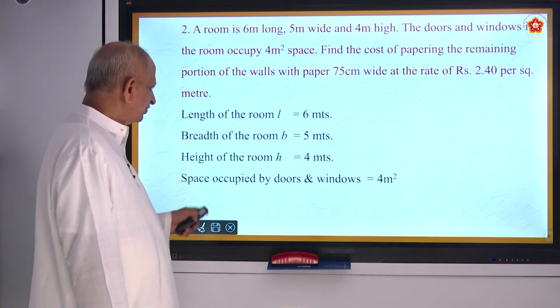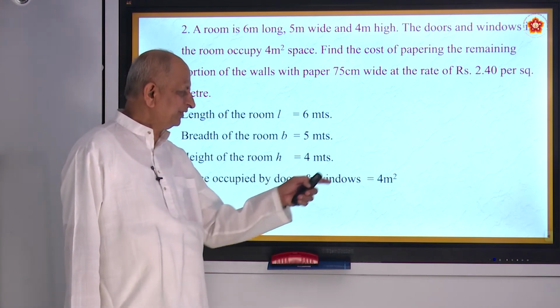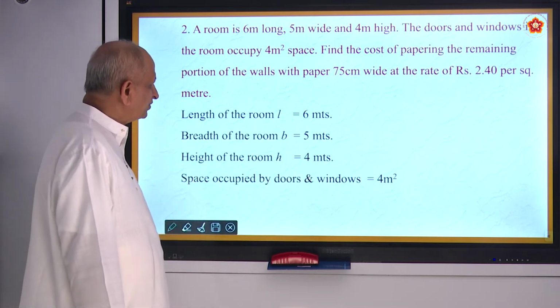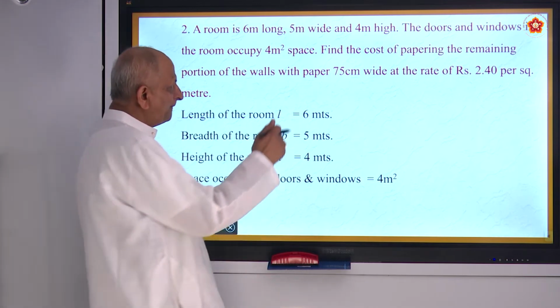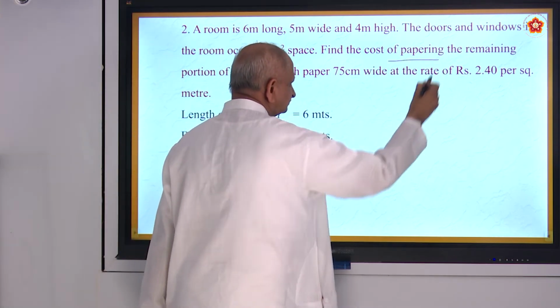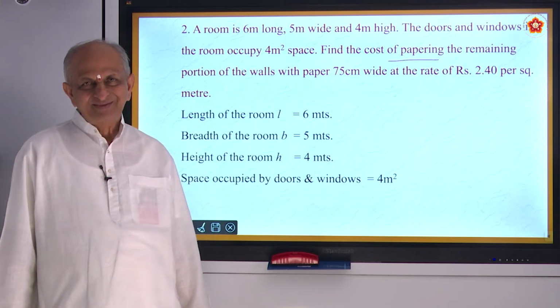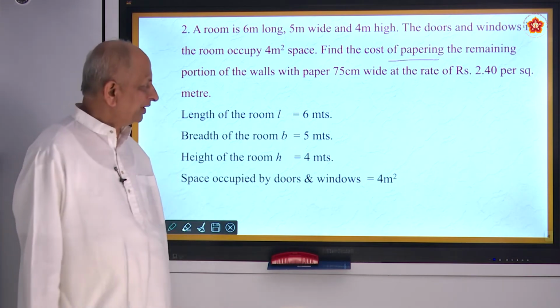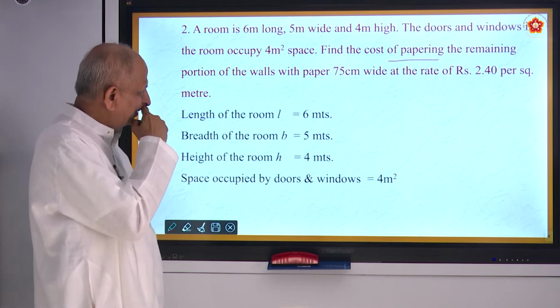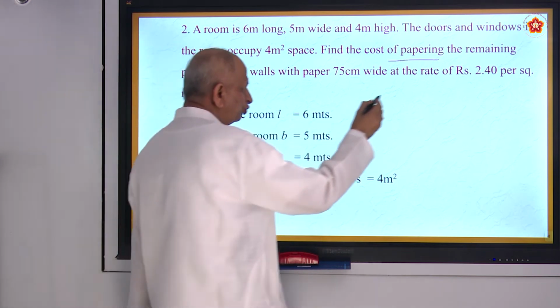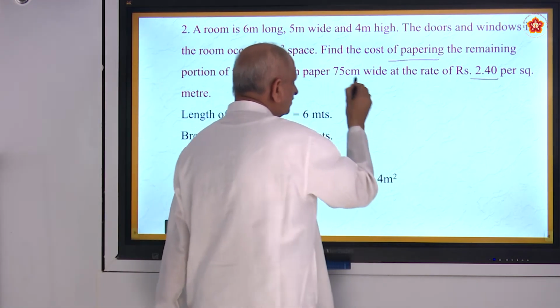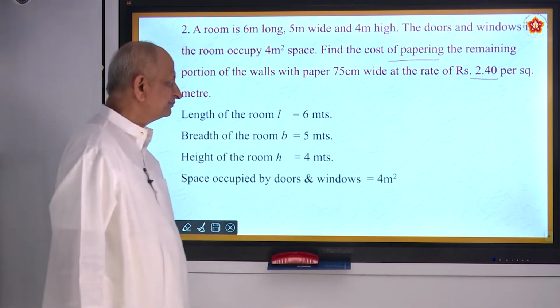Okay. So this is the space occupied by doors and windows. Now the question is, what is the cost of papering? What is the cost of papering? Nothing but the surface area. You have to find it. And you are given that the cost is 2 rupees 40 paisa for 75 centimeters.